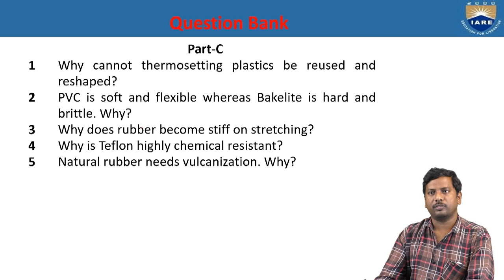PVC is soft and flexible, whereas bakelite is hard and brittle. PVC undergoes addition polymerization involving a linear chain, and bakelite involves condensation polymerization to get a cross-linked polymer. That's why bakelite is hard compared to PVC. Why does rubber become stiff on stretching? It becomes stiff because of the stretching, and it involves the weak van der Waals forces.